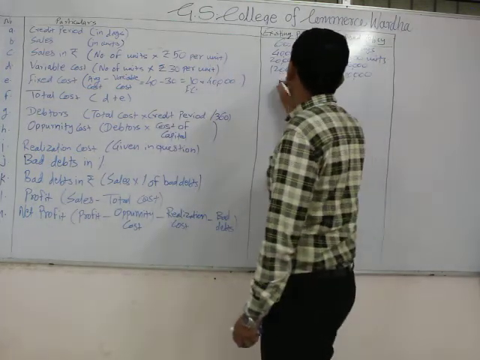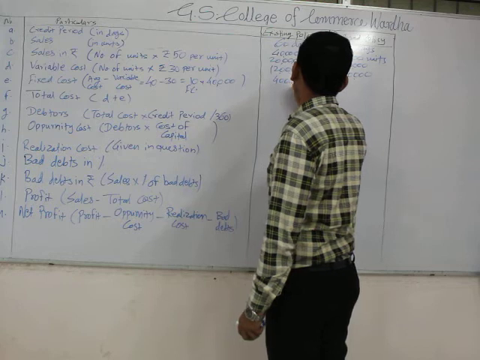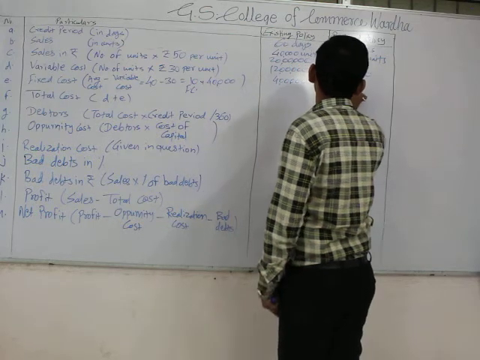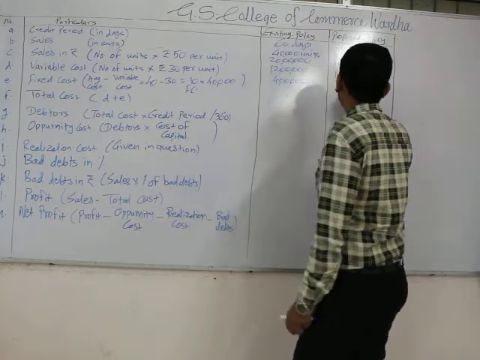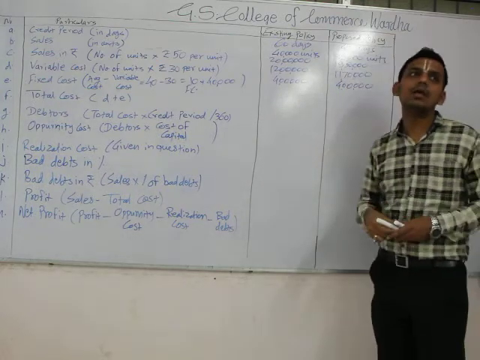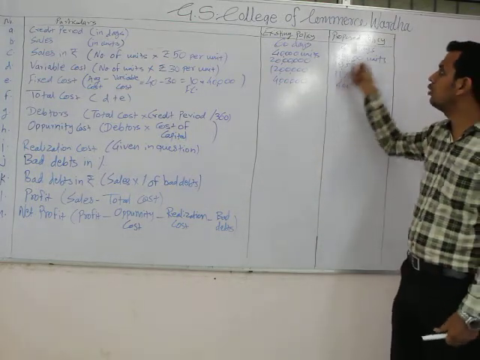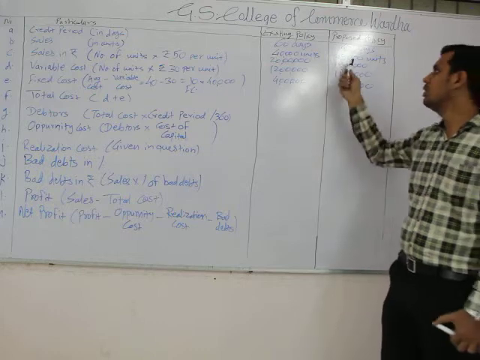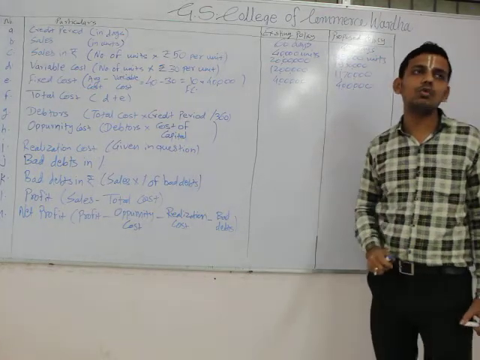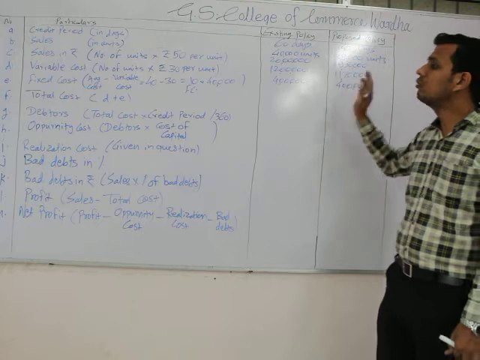10 into 40,000 would equal 4 lakh. This is our fixed cost. 4 lakh is our fixed cost. It would be the same in both cases, in the existing level and in the proposed level, because the decrease in production of 1000 units would not impact the fixed cost.